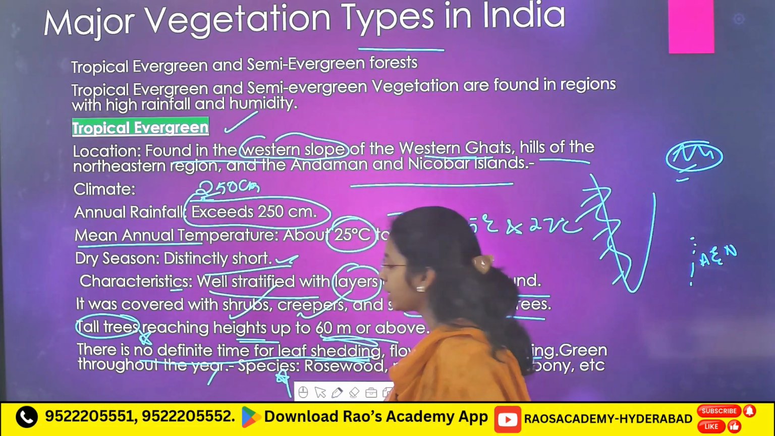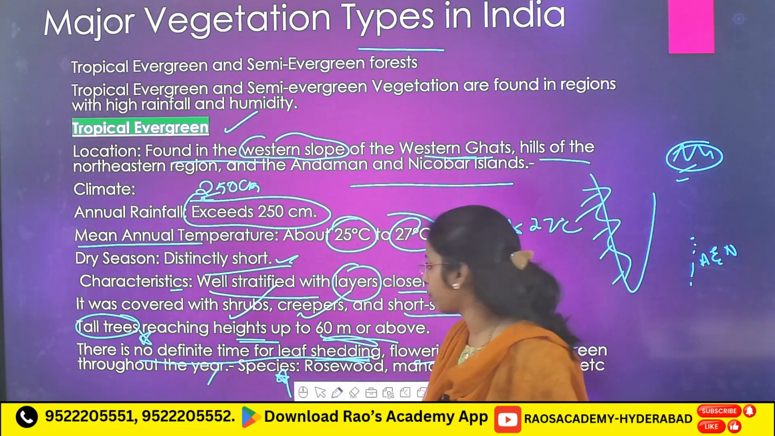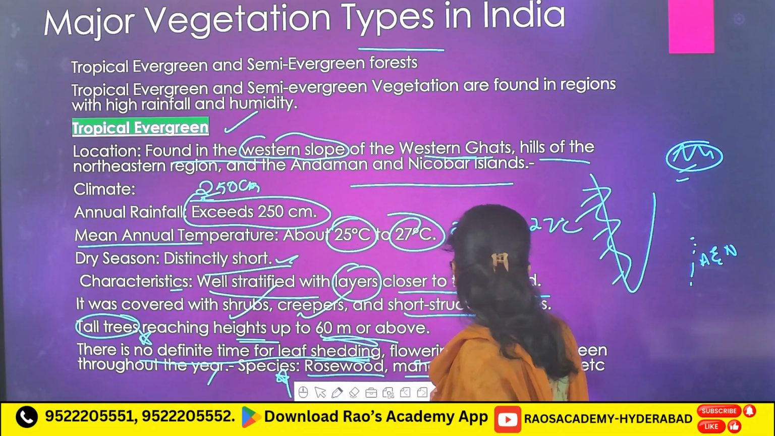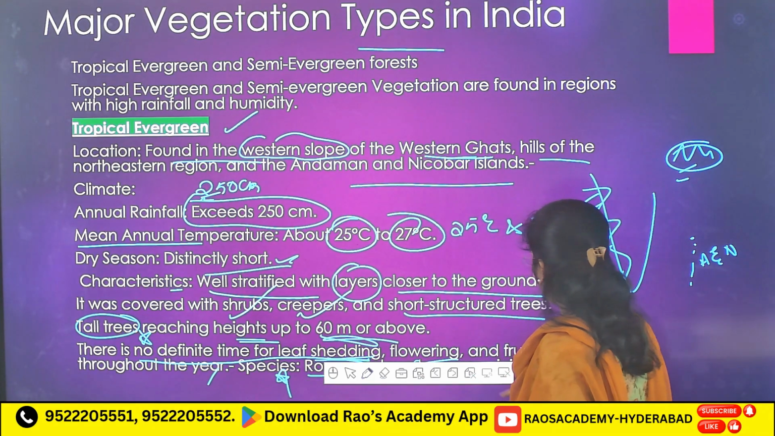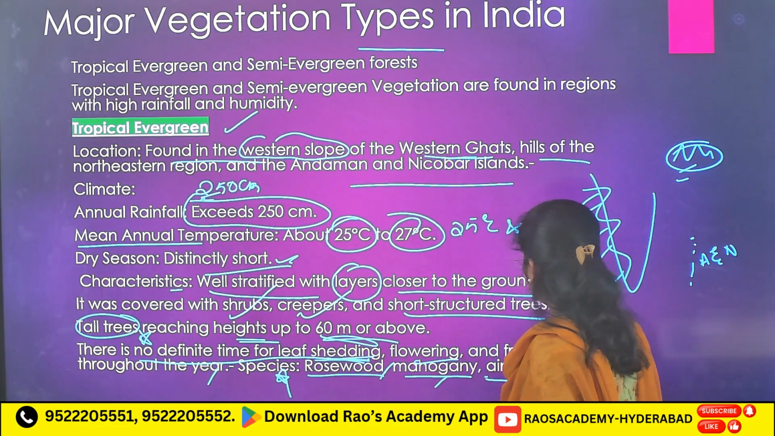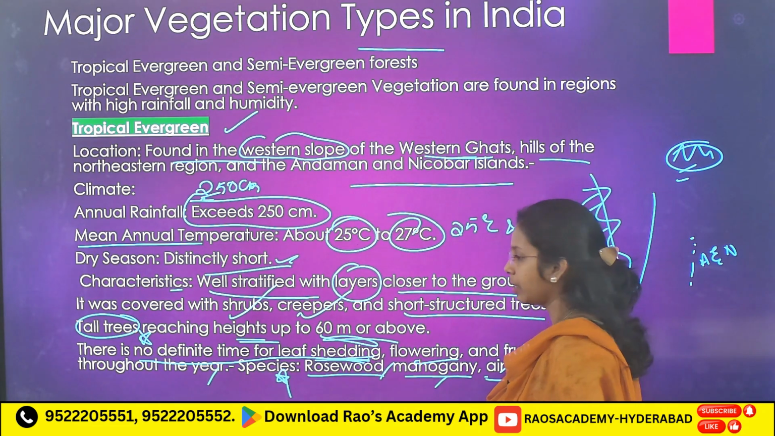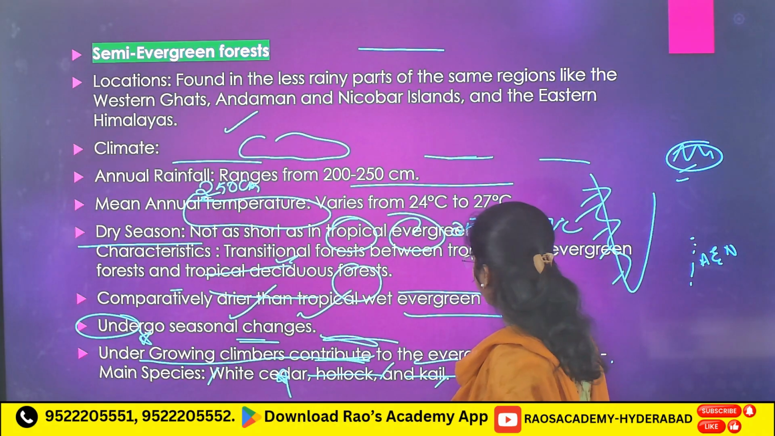Species important, they can ask in examples in your prelims: rosewood, mahogany, aini, ebony, etc. These four you have to remember. Clear? Next,